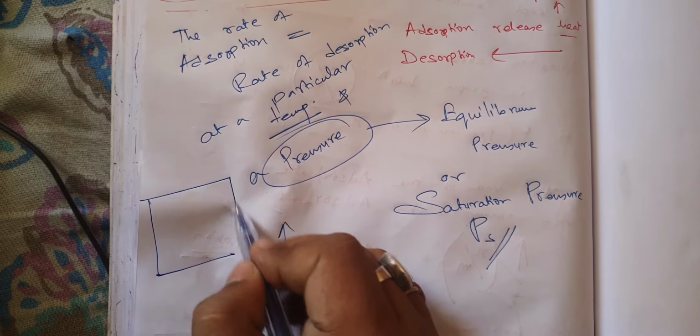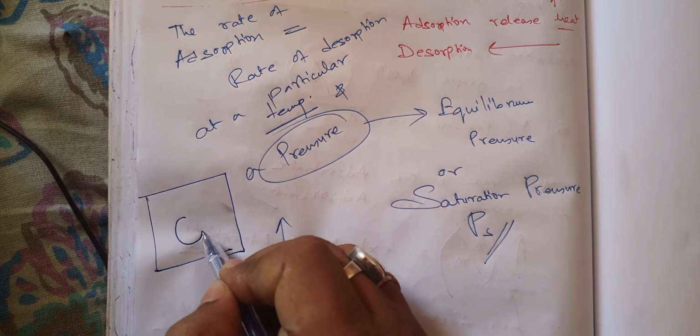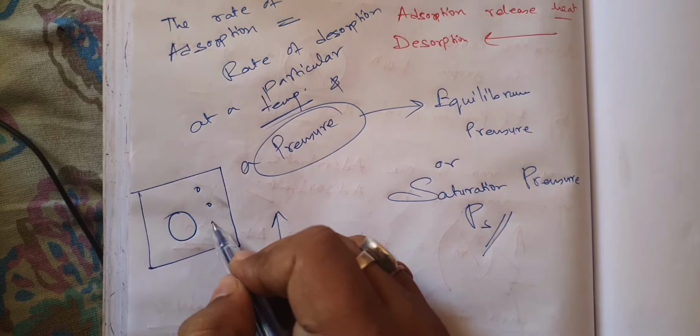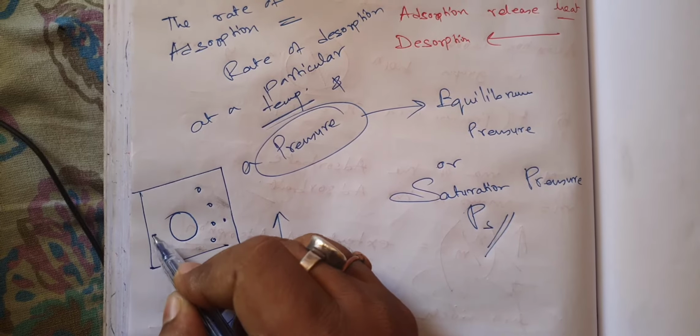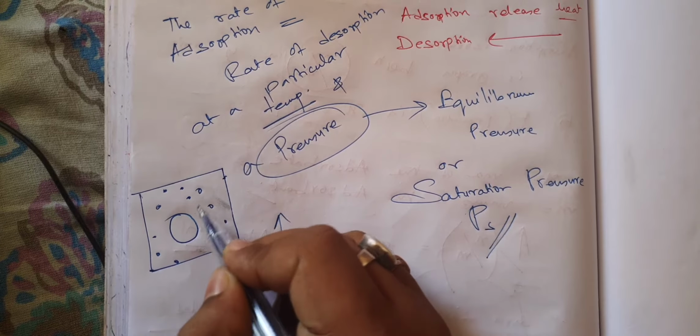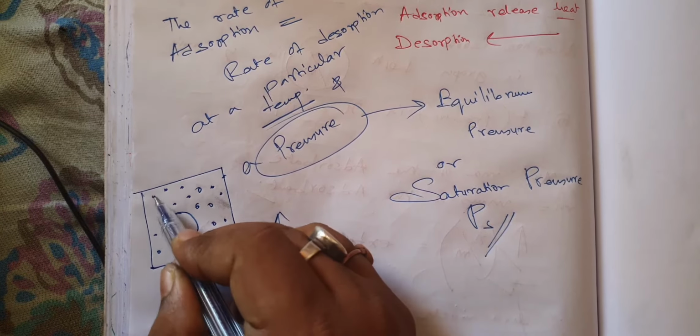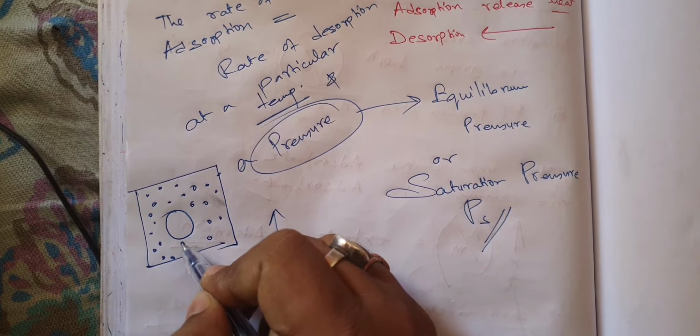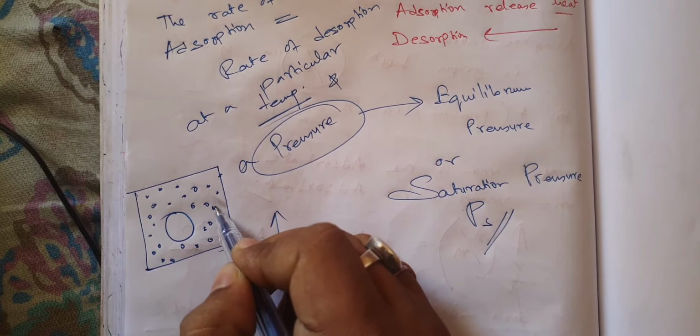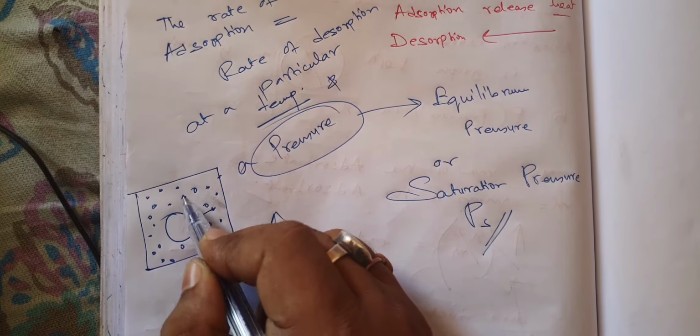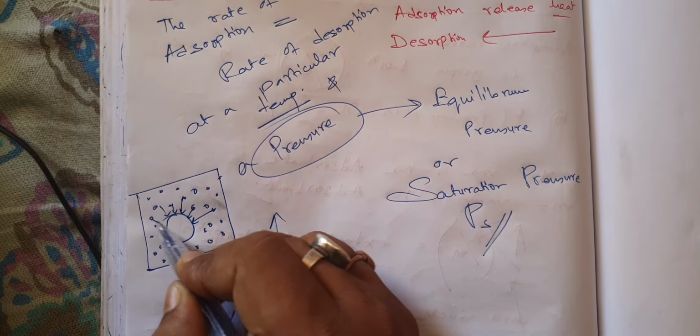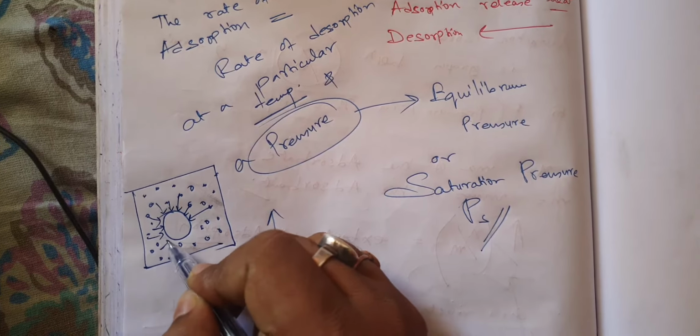You have kept the adsorbent, and the adsorbate molecules, the gaseous molecules, are here. Now these gaseous molecules will try to attach to the body of the adsorbent. Fine.